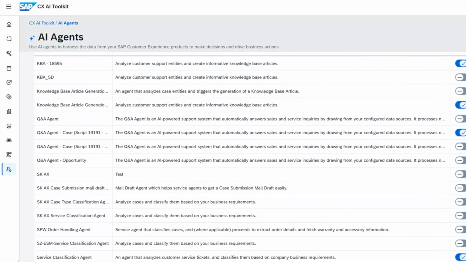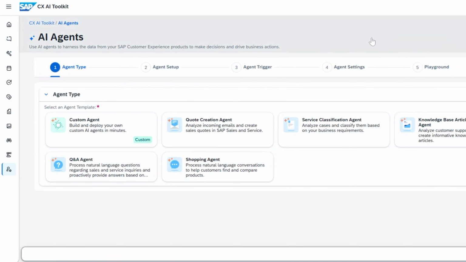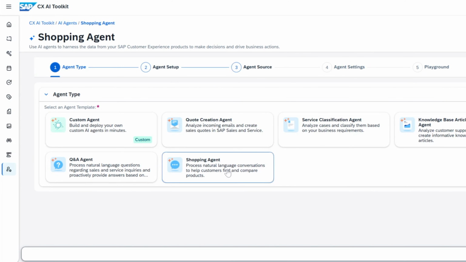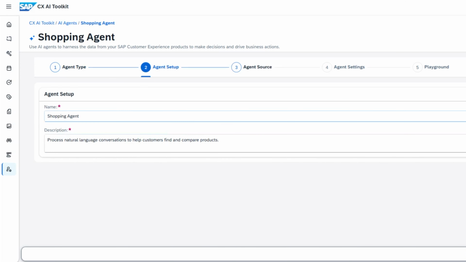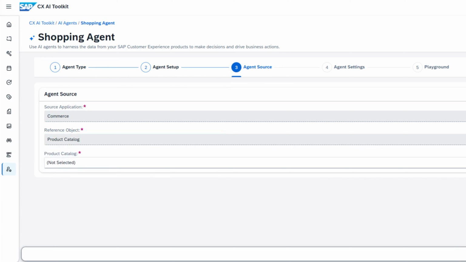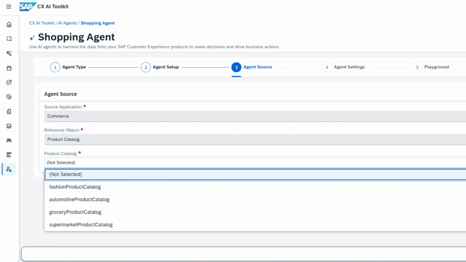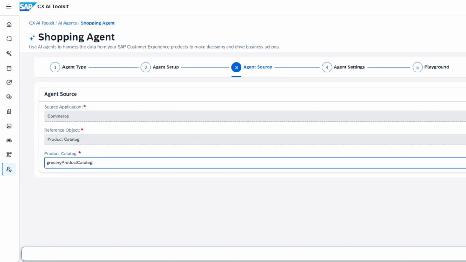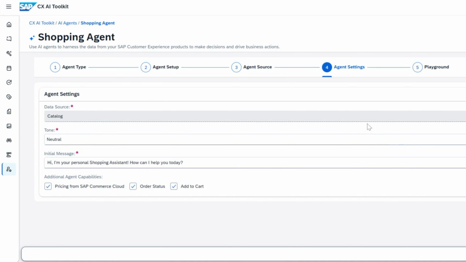Okay, so what I would do is, as an example, I'll not really create an agent, but really go through the steps here. The shopping agent: you have to select the agent type as shopping agent, go to the agent setup, and go to agent source. This is where you can select the product catalog, select the grocery product catalog, and agent settings.